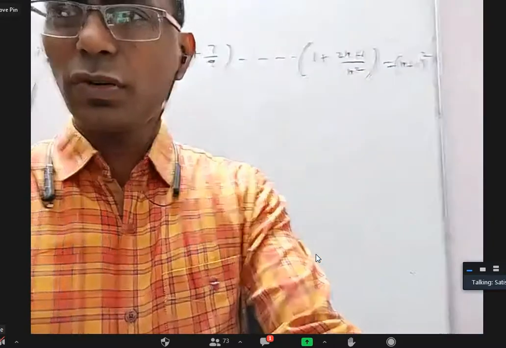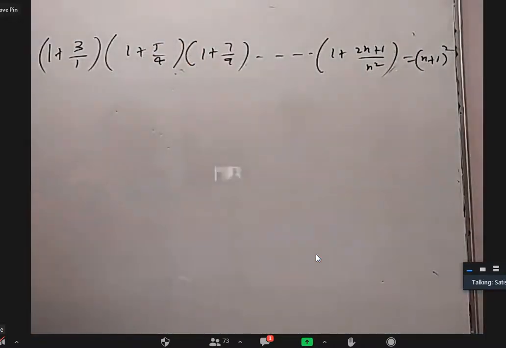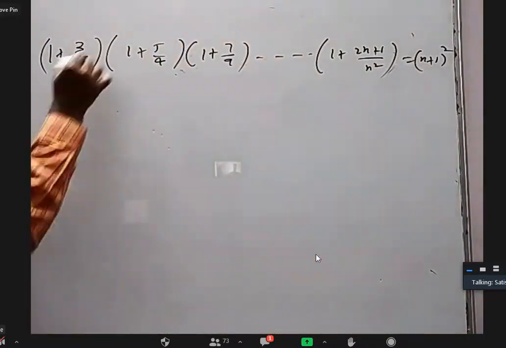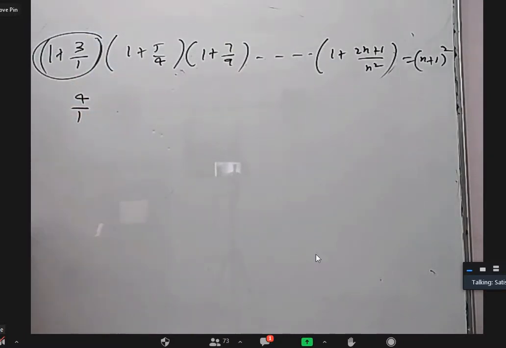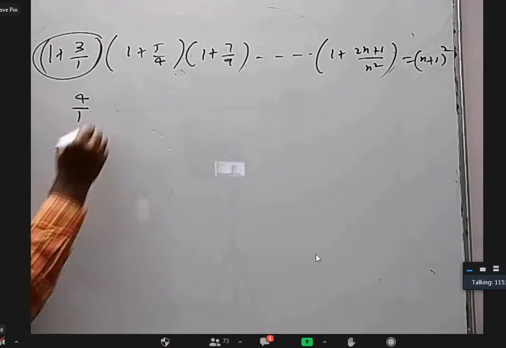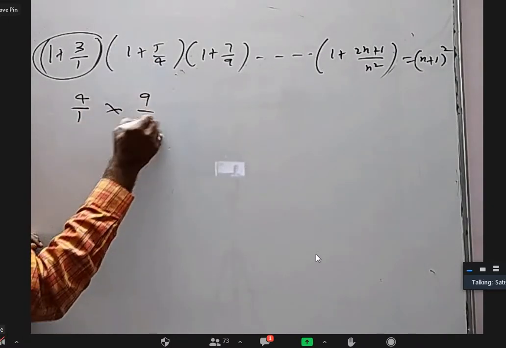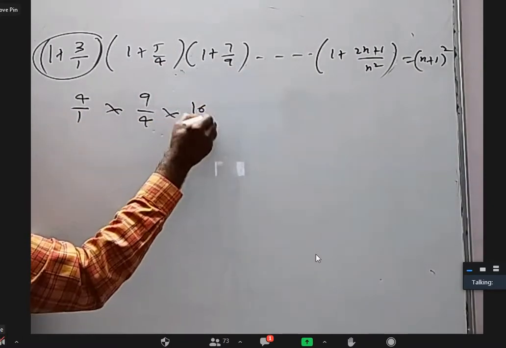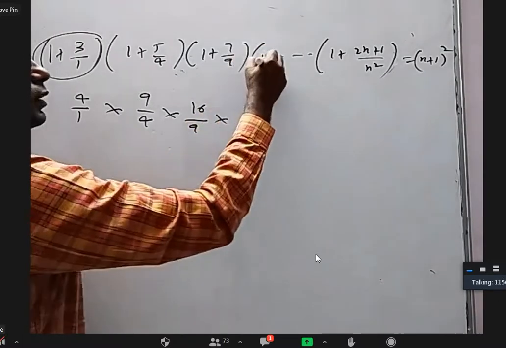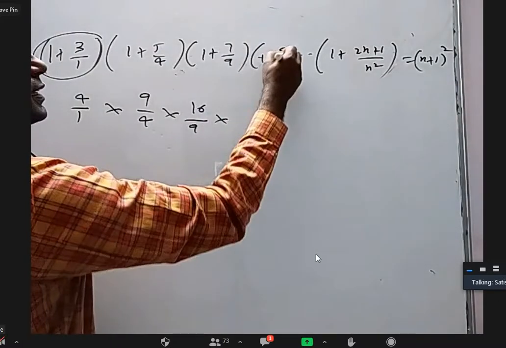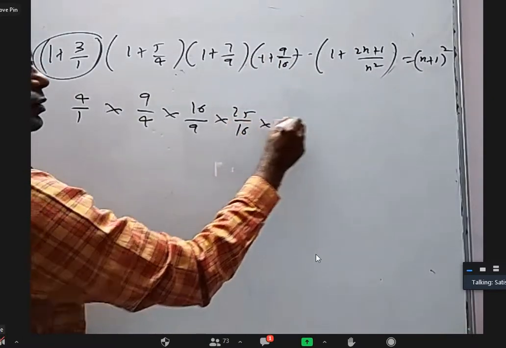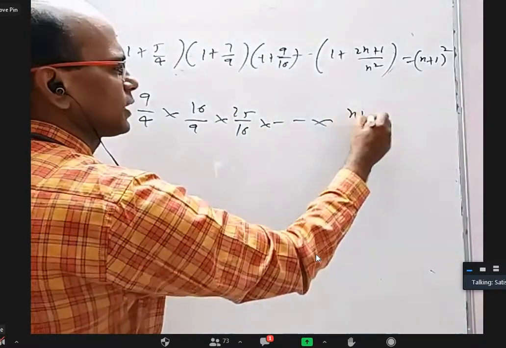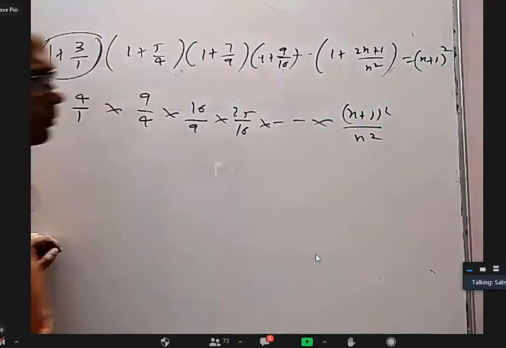Actually, for this question you don't need mathematical induction. I can even derive it very easily. What is this when you simplify? 4 by 1. Am I correct? Yes, sir. Then 9 by 4, then 16 by 9, next 25 by 16, and so on up to (n plus 1) by n. If I take the LCM, it will be (n plus 1) whole square by n square.